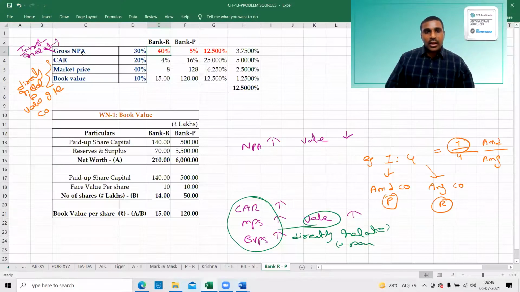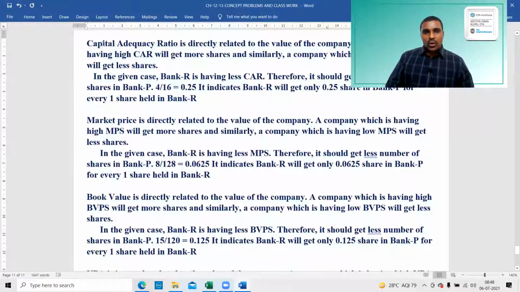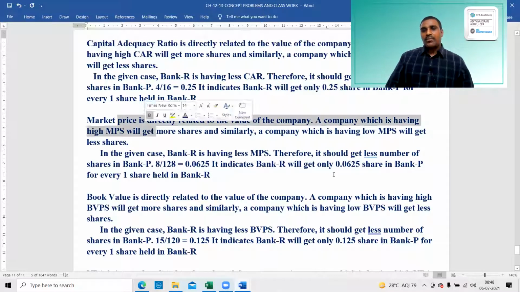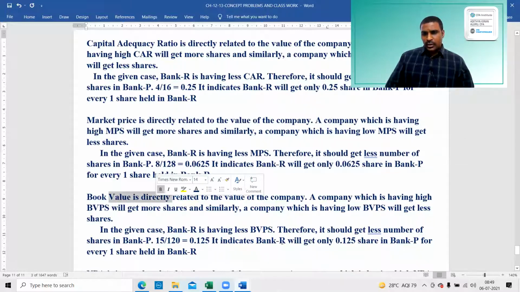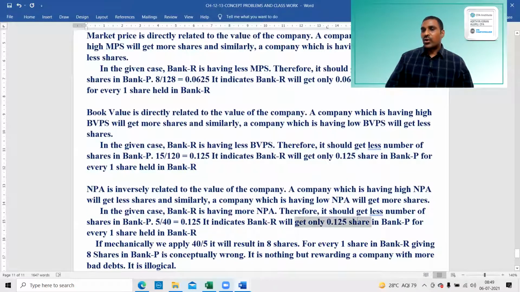Rather than relying on any one of these parameters, they are considering all the parameters. Look at this. If you consider only capital adequacy ratio, Bancor will get 0.256. If you consider only market price, Bancor will get 0.0625 shares. If you consider only book value, Bancor will get 0.125 shares. If you consider only NPA, Bancor will get 0.125 shares.